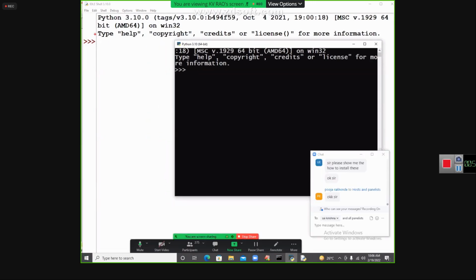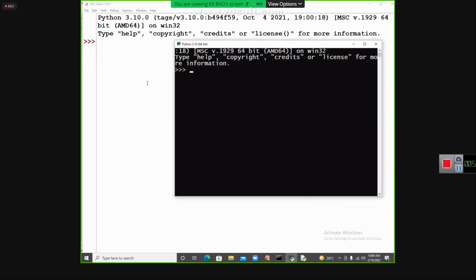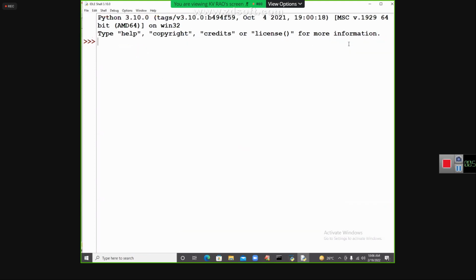Here you have this symbol, and here also you have this symbol. They are meant for an interactive approach. But IDLE has something extra: File, Edit, Shell, Debug, Options, Windows. Here we don't have any such things. That is, IDLE provides some extra facilities. That's why today I will go for IDLE.